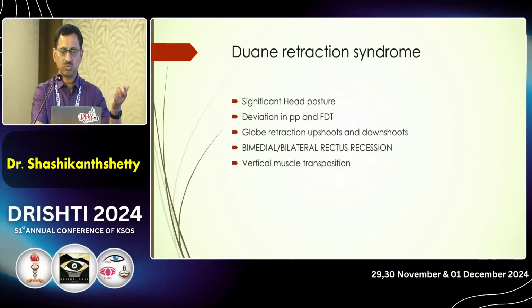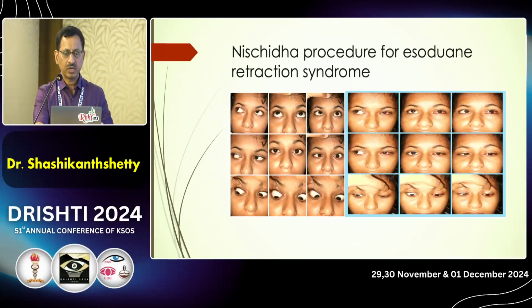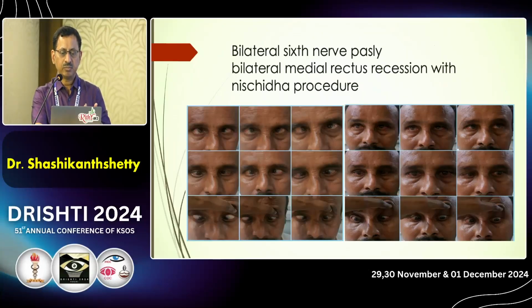Duane's retraction syndrome, as the previous speaker has told. This is a patient who had Duane's, already underwent surgery, and had a residual esotropia. So we did a modified Nishida's procedure where you do no split, no tenotomy, and it corrected the deviation very well in the primary position. And this is a patient with bilateral sixth nerve palsy where we did bilateral medial rectus recession with Nishida's procedure.